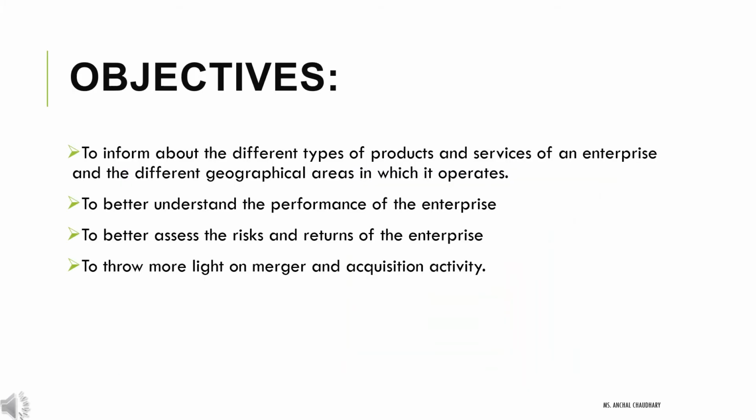Objectives of AS17. Its objective is to establish principles for reporting financial information about the different types of products and services an enterprise produces and the different geographical areas in which it operates. So it gives a clear picture of both, to better understand the performance of the enterprise. It also helps us understand the performance and growth of a particular enterprise, to better assess the risk and return of the enterprise.